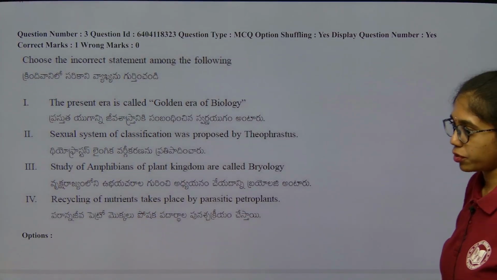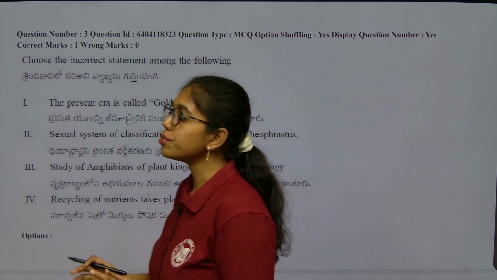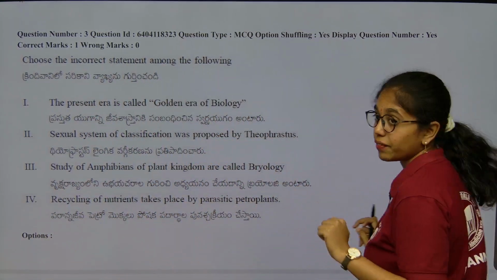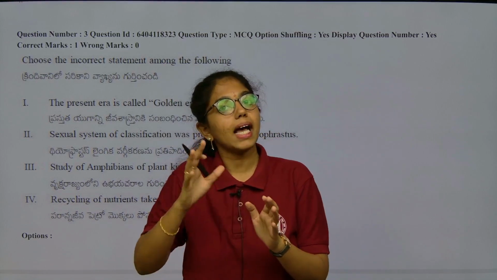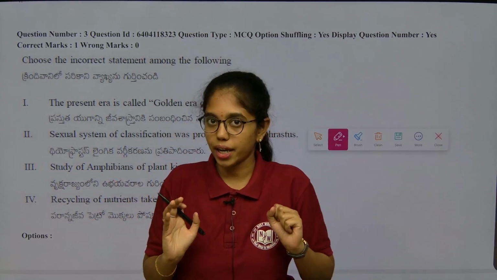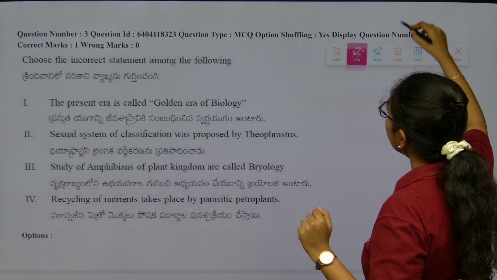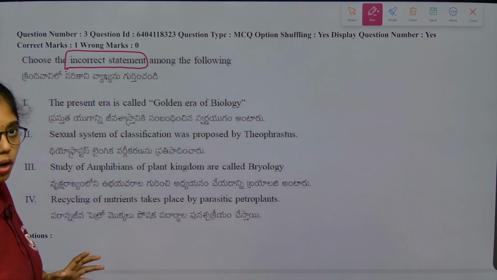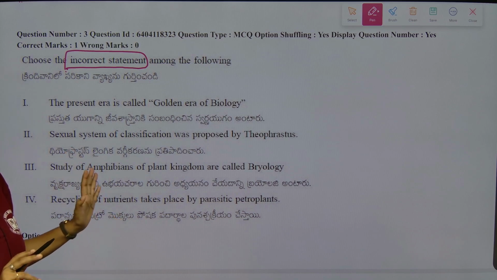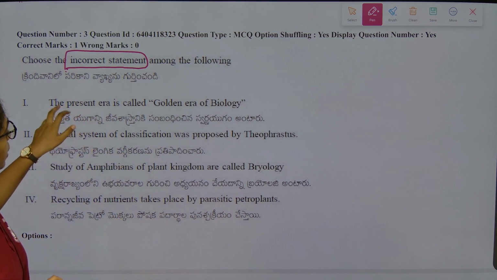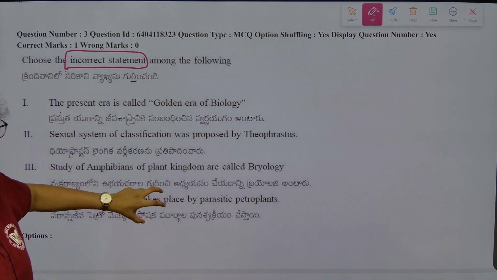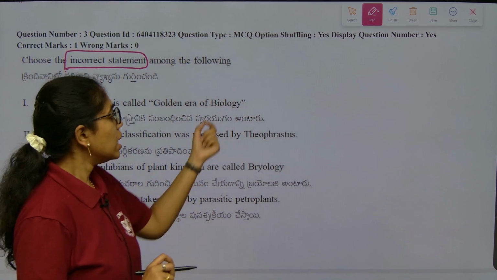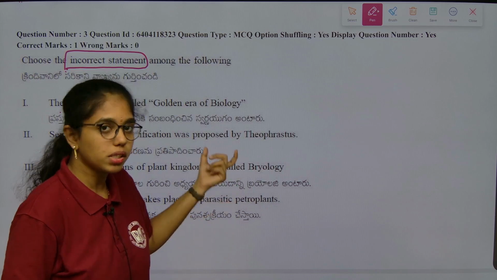This question, if you look into it, he is asking to choose the incorrect statement. Whenever a statement based question is given, you have to focus on whether he is asking you for a correct statement or an incorrect statement. As such, now he has asked you the incorrect statement among the following. This is from the basic unit where the statements are given, wherein the plant kingdom chapter is also involved; statements picked from different chapters are asked here.